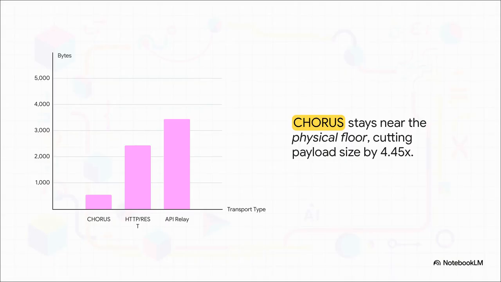And the bandwidth savings are equally striking, and trust me, this connects directly to your cloud bill. By bypassing the token boundary entirely, Chorus stays near the physical floor of 512 bytes for this type of vector. It comes in at 548 bytes total once you add protocol framing. Compare that to the 2,440 bytes for JSON over HTTP. That makes Chorus roughly 4.45 times smaller. If you're running a high-volume multi-agent system, shrinking your payload size by over 4 times translates directly into massive cuts to your AWS or Azure egress costs. So it's not just faster, it is vastly cheaper to run.